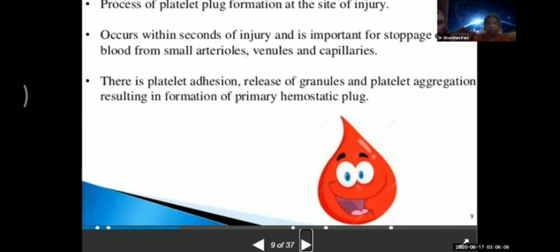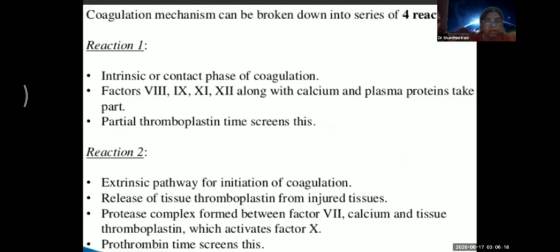So the coagulation mechanism can be broken down into a series of 4 reactions. First one is the intrinsic or contact phase of coagulation. Factors 8, 9, 11, 12, plasma proteins and calcium take part in this. Partial thromboplastin time screens this part of the reaction. Reaction 2 is the extrinsic pathway for starting of coagulation. Release of tissue thromboplastin from injured tissues. A protease complex is formed between factor 7, calcium and tissue thromboplastin, which activates factor 10. And prothrombin time screens this.